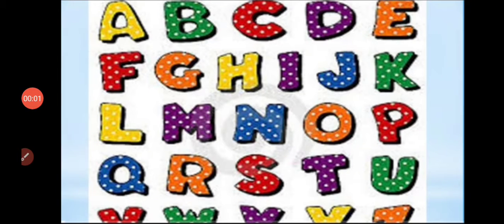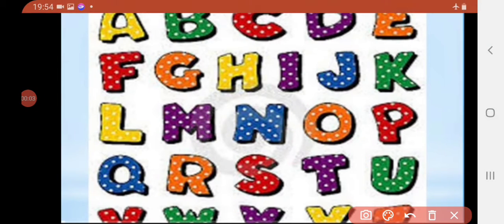So children, as we know, there are 26 letters in the English alphabet. So let's quickly revise them. A, B, C, D, E, F, G, H, I, J, K, L, M, N, O, P, Q, R, S, T, U, V, W, X, Y, Z. Children, A to Z are the letters.